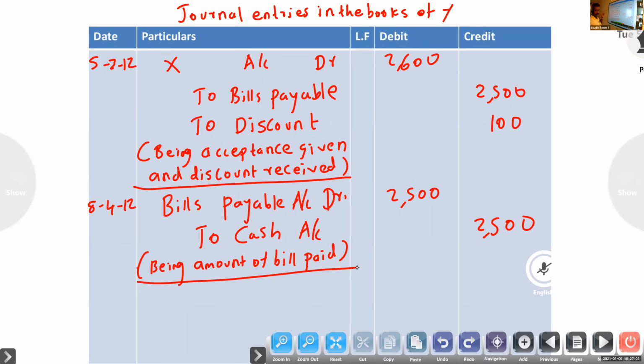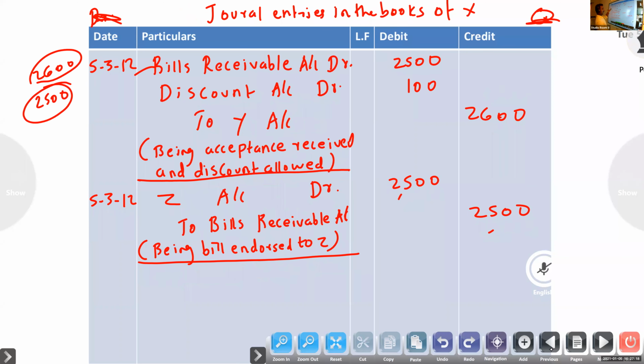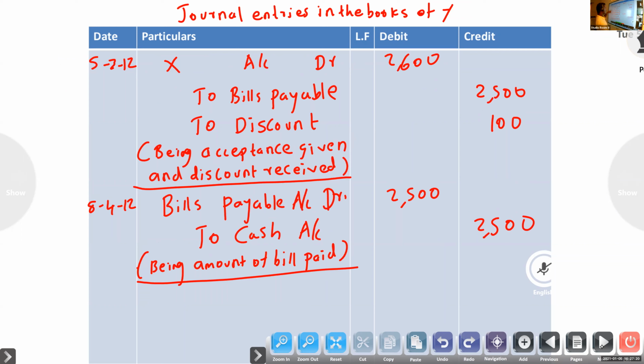Suppose the question is: pass journal entries in the books of the drawer and prepare the drawee account. In this case, if Y owes, you have to write Y account to sales. Here, X account, which one? Purchase account to X. That entry you have to write if you prepare the account, otherwise no need. For the journal entries, only this is needed.